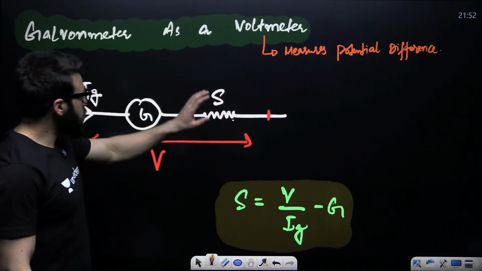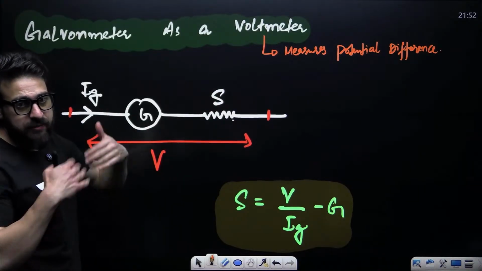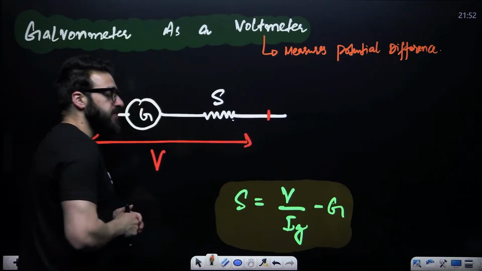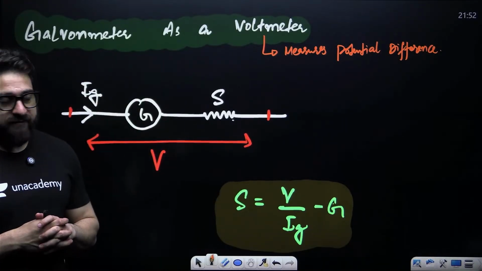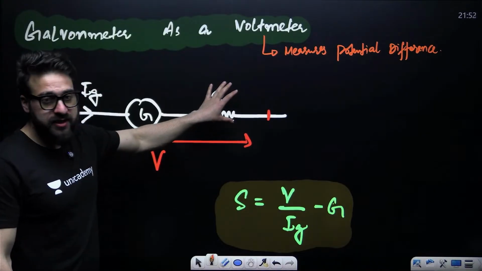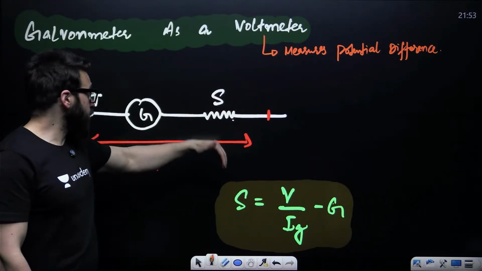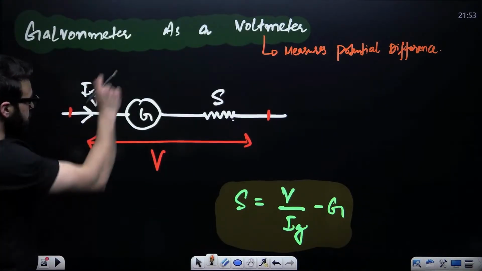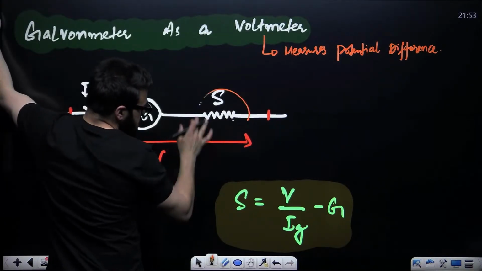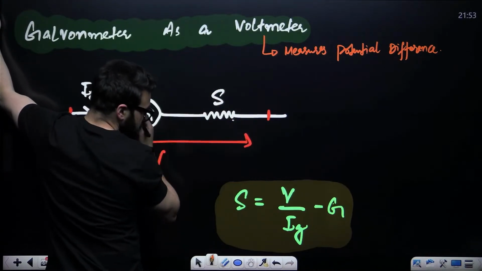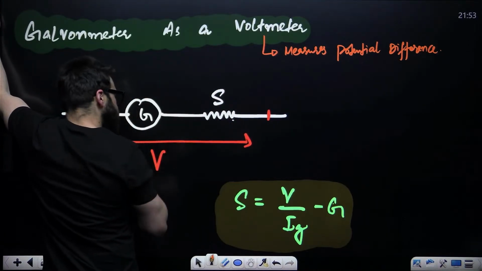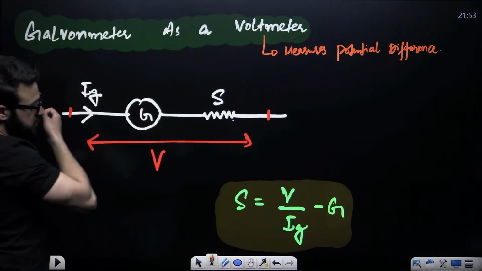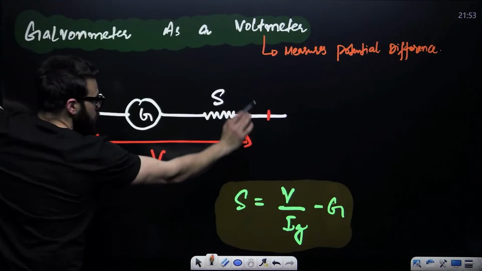When you connect the shunt resistance in parallel, it becomes an ammeter. When you connect the shunt resistance in series, it becomes a voltmeter. Now, here in this particular case, the shunt resistance is in series, so this is now called a voltmeter.